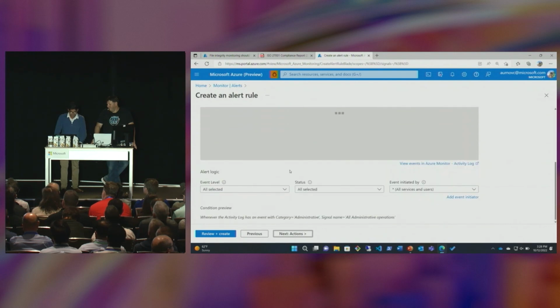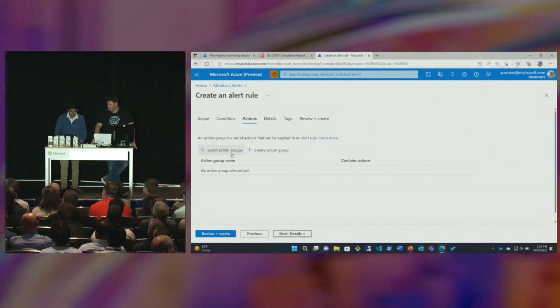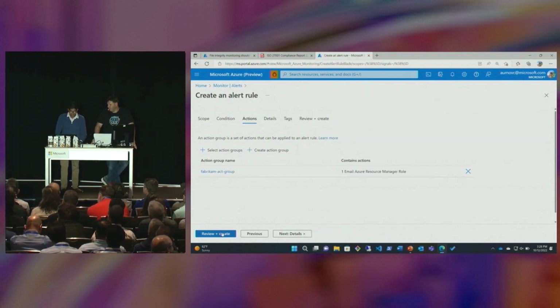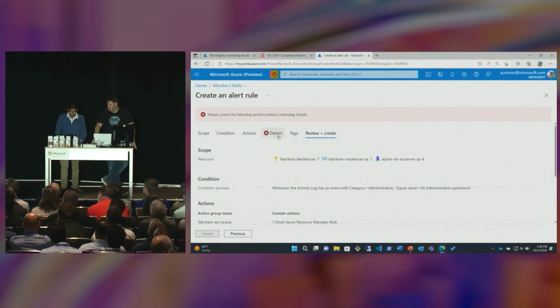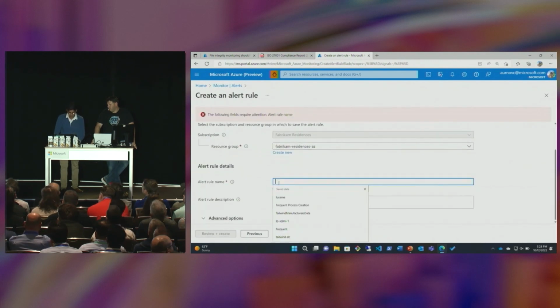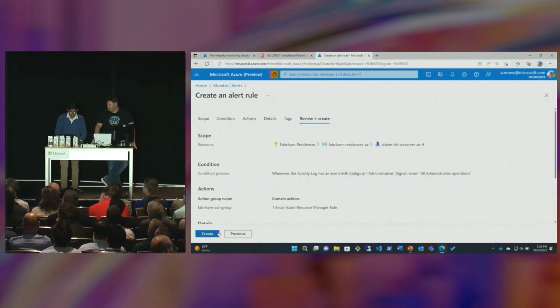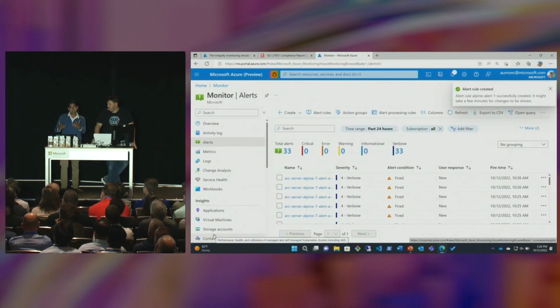And we're going to be setting this event logic, and we'll go ahead and next in actions, and we can simply select an action group. So for example, here I'm picking the FabricCam action group, and this is going to email every ARM owner of that environment, and then we can go ahead and review and create. Oh, and we can obviously give it a name. We can call it Alpine Alert 1. Very creative naming right there. And we can go ahead and create that. And that typifies a sort of proactive approach you can take using the same data foundation with Azure Observability.